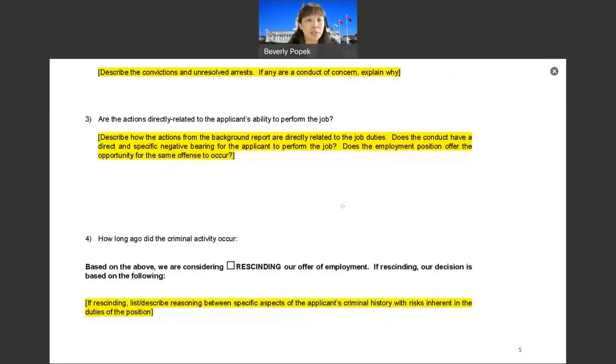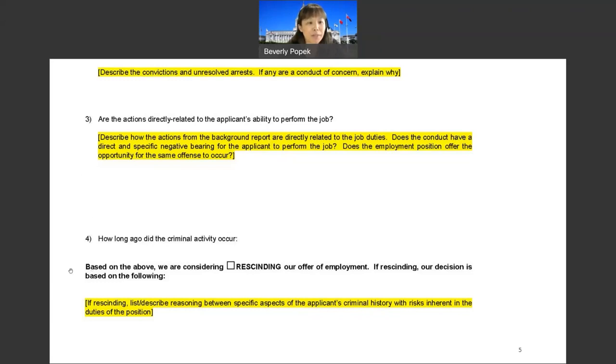This is the second part to the assessment form where you'll fill out more information. But number 3 is really the heart of what this is. You are conducting an individualized assessment to understand and see if any of the background report items and actions are directly related to the applicant's ability to perform the job. If there is something that's directly related, number 3 would be the place that you would really spell it out, write it out, add more information, etc., etc.